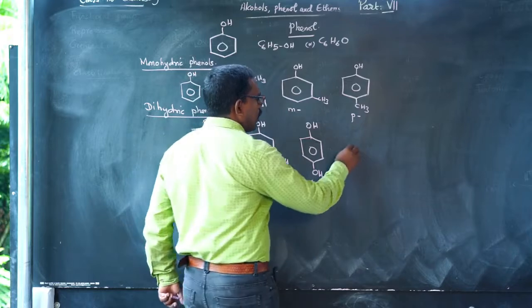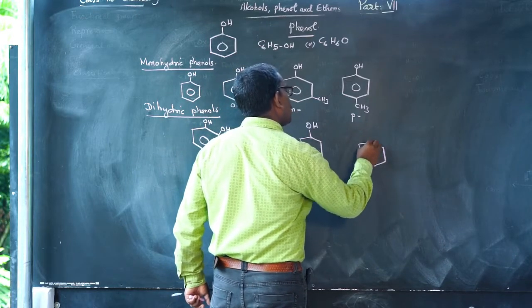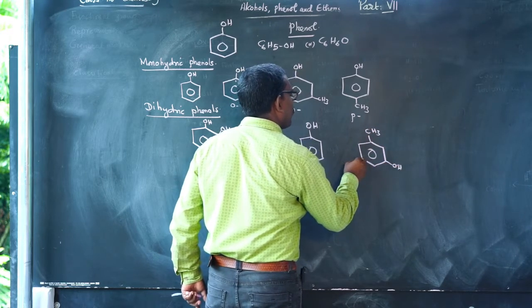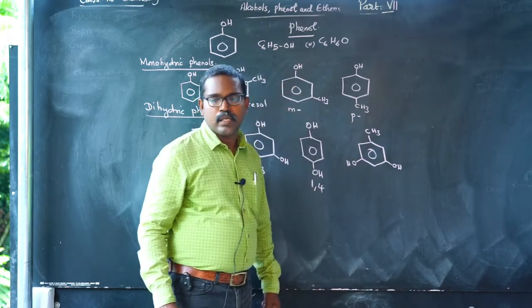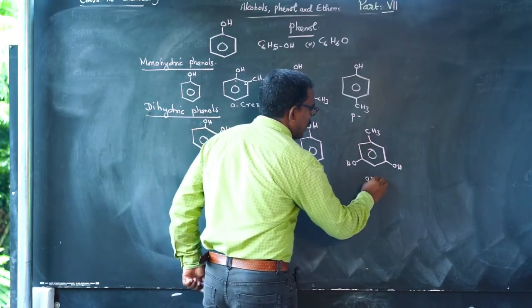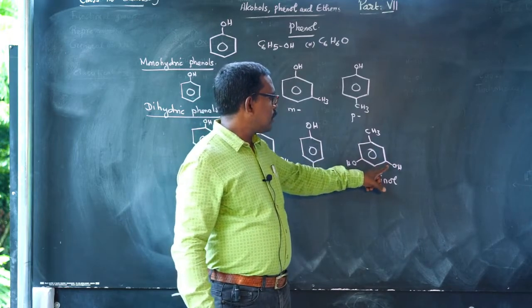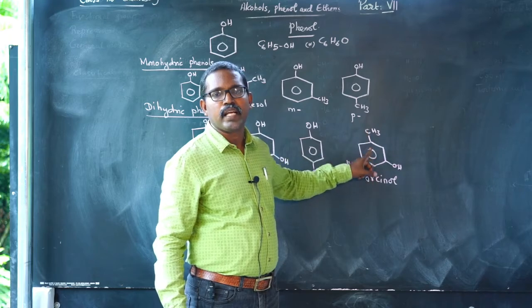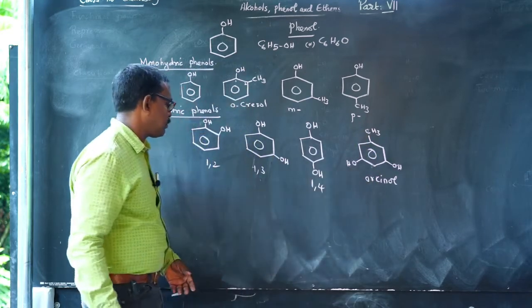And another one also. The name of this compound is orcinol, 3,5-dihydroxytoluene. This compound is called orcinol.